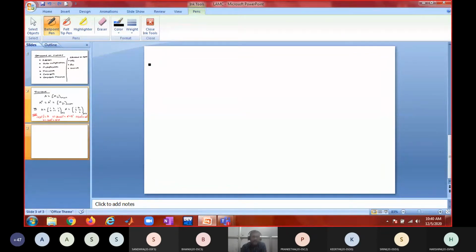Conjugate of a matrix. So if I say A is a matrix of order m by n, how do you define the conjugate of a matrix?